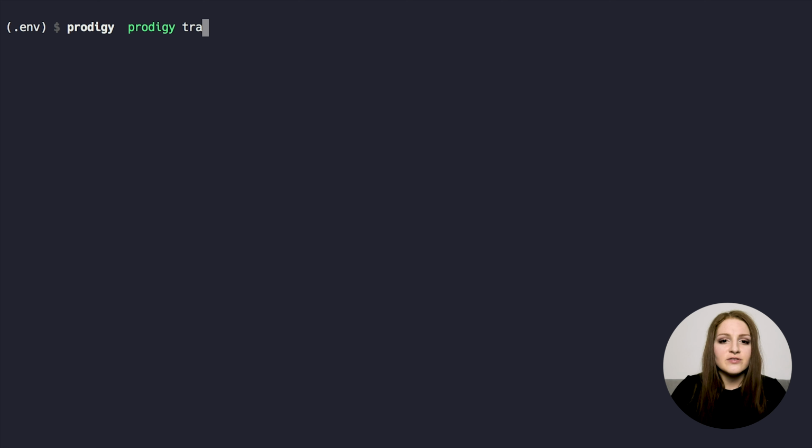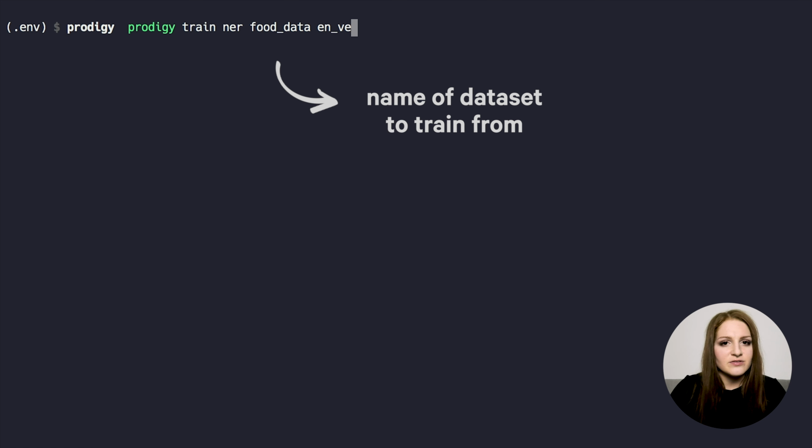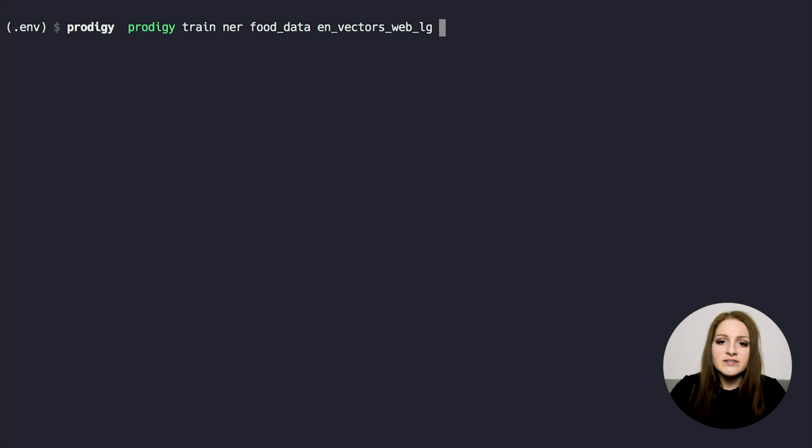To run a first training experiment, we can call the Prodigy train recipe. The first argument is the name of the component that we want to train. In this case, NER for the named entity recognizer. Next, we define the base model. Here we'll be using the large English vectors package that you can download alongside spaCy, since those are also the vectors that we used for pre-training the token-to-vector layer. So this should always match, otherwise it's not going to work.